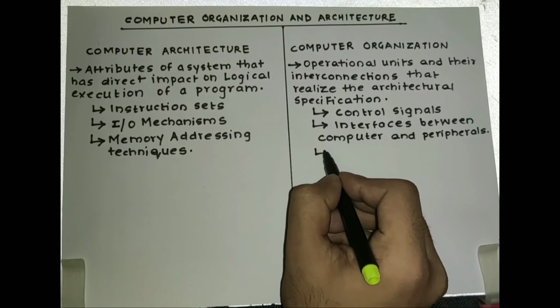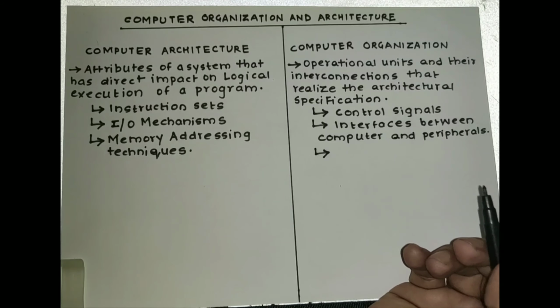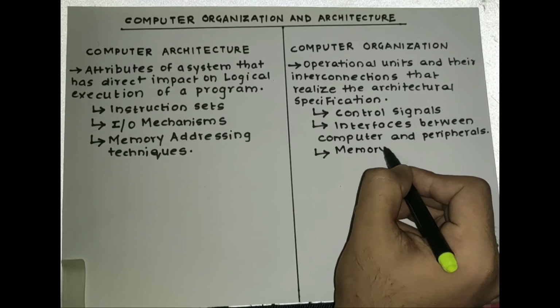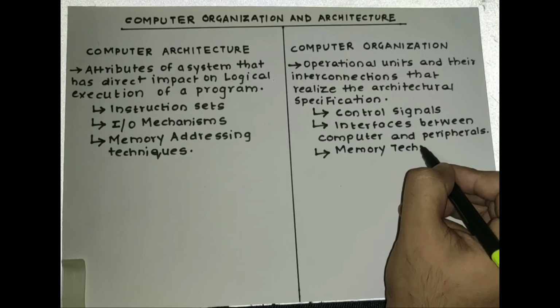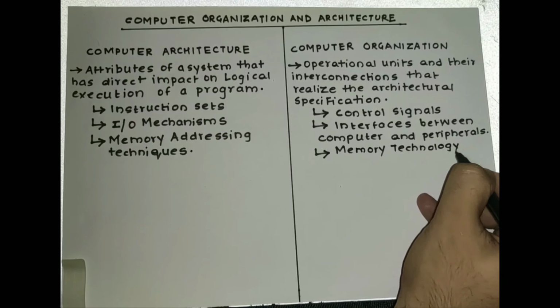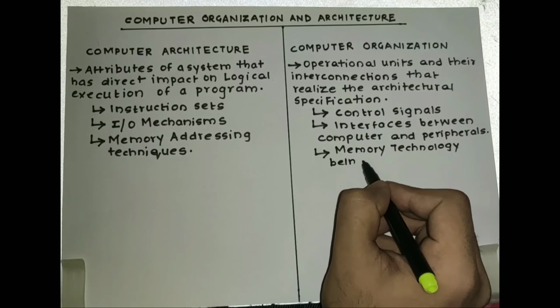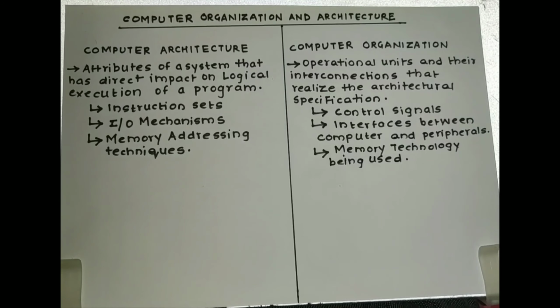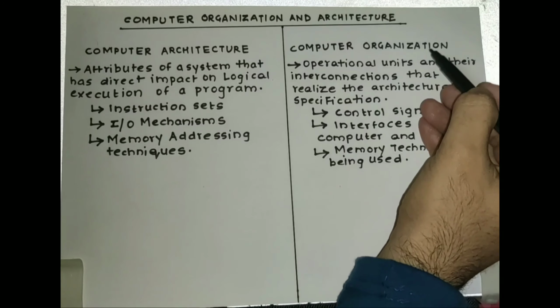The third example can be the memory technology being used.